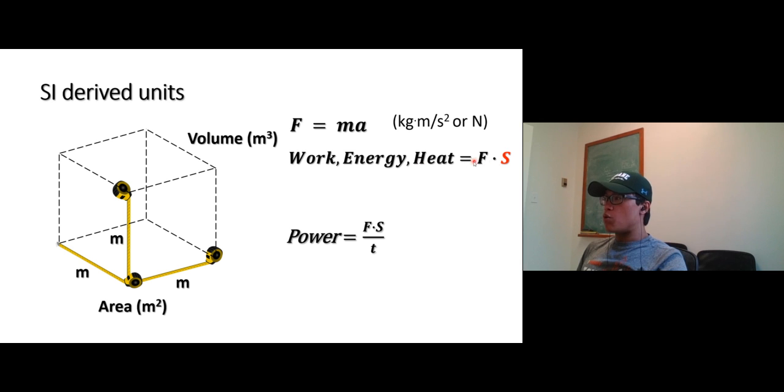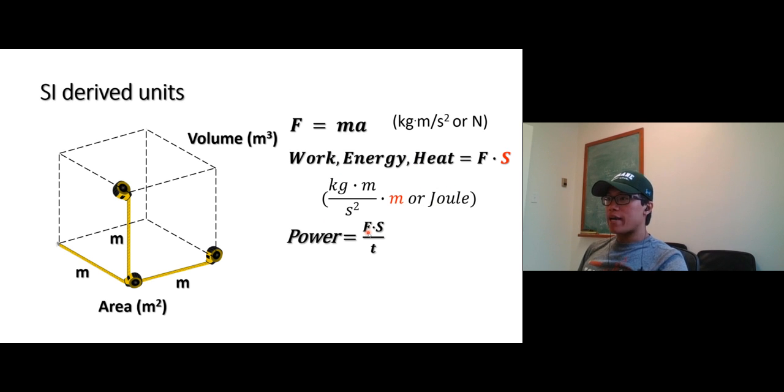Work, energy, and heat have the same unit. Let's say work is equal to force times distance. The unit of force is kilogram times meter per second squared, and the SI unit of distance is meter. So the whole thing is kilogram times meter squared per second squared. That's the SI unit of energy, work, and heat, but we just call it joule.